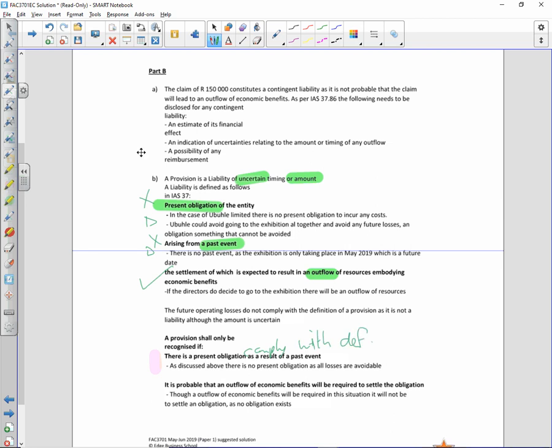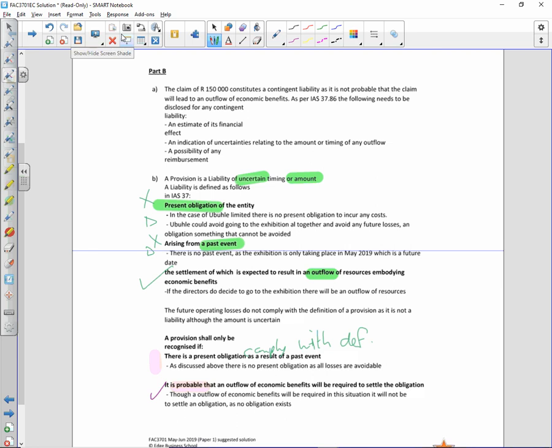Secondly, if you comply with that definition, it should be probable that the amount of economic benefits will be required to settle that obligation. At this stage, it is probable because the director said they are going. So, okay, cool, we comply with the fact that yes, it is probable.